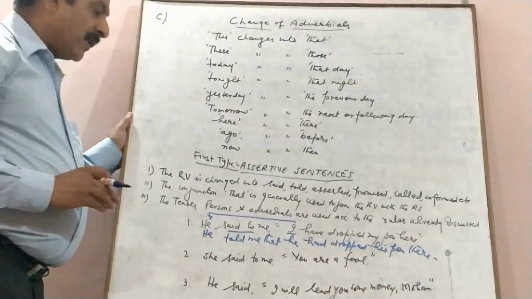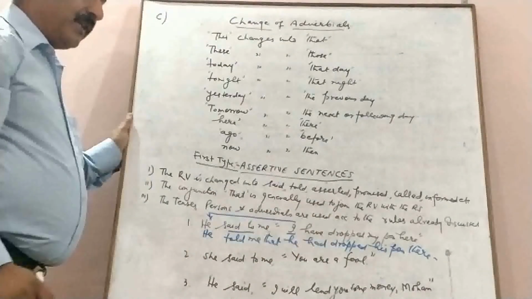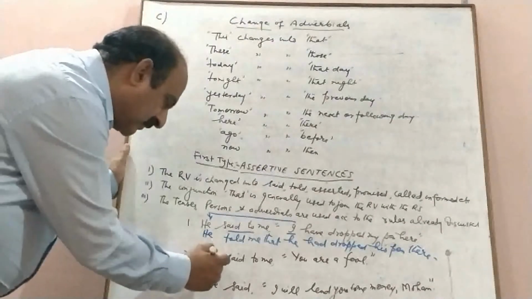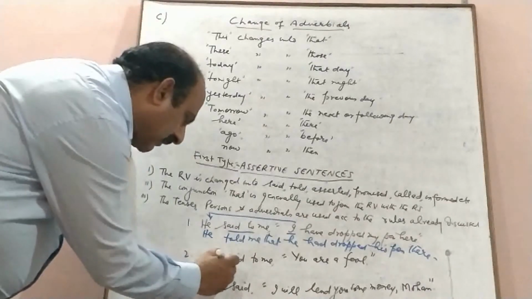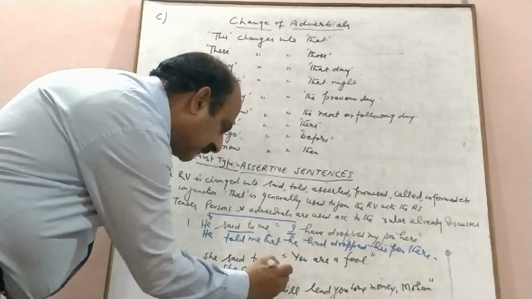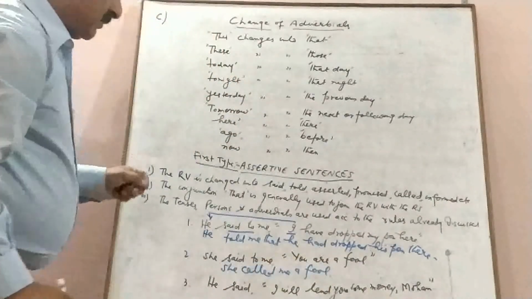I can say she told me that I was a fool, but we can more appropriately change it into indirect in a simpler way. She called me a fool.